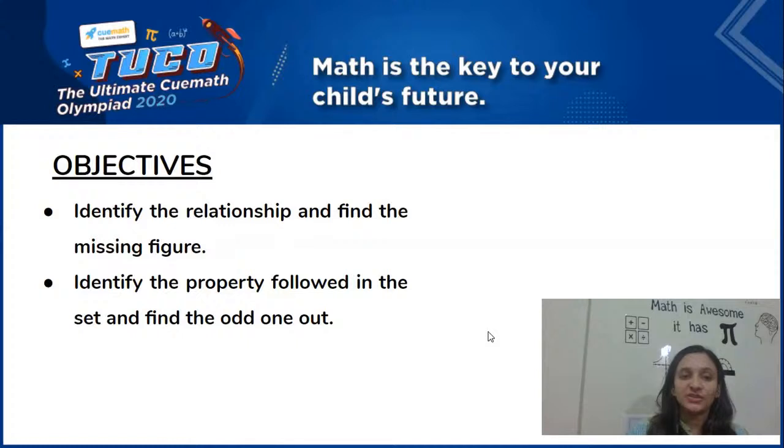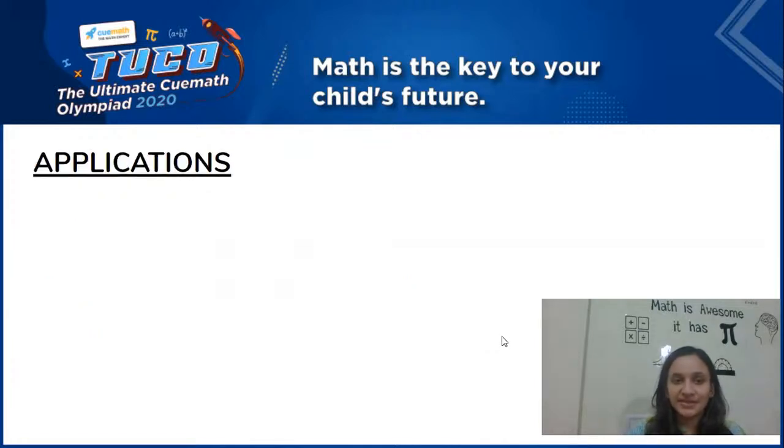And based on classification, we have the second objective, which is to identify the property on which you can segregate the objects and find the odd one out. So these are the two objectives, which will set the types of problems that we solve in today's masterclass. Before we get into solving some engaging and interesting questions, let's have a look at some of the applications.